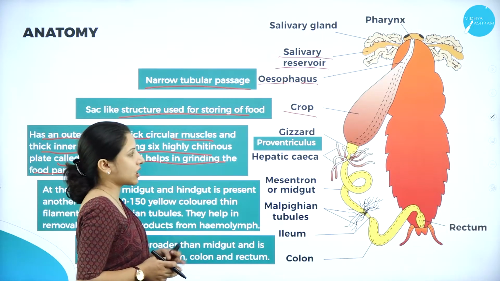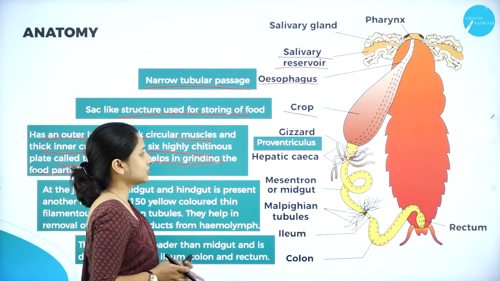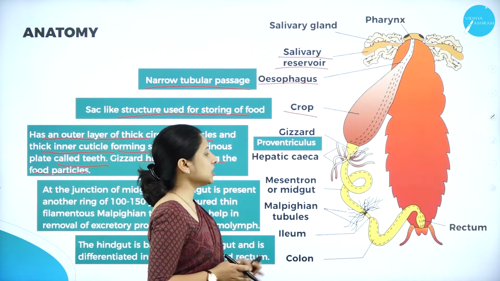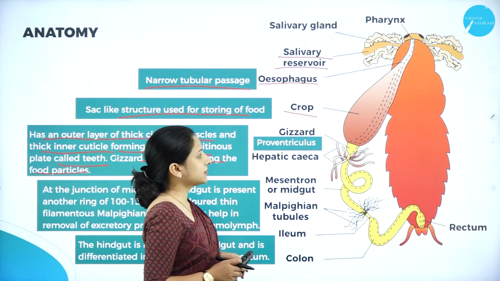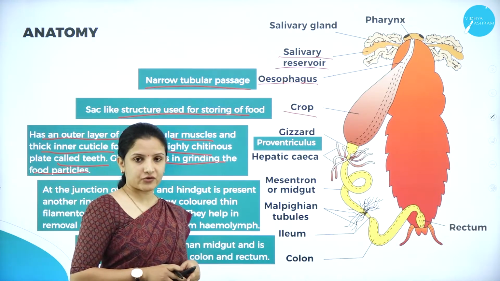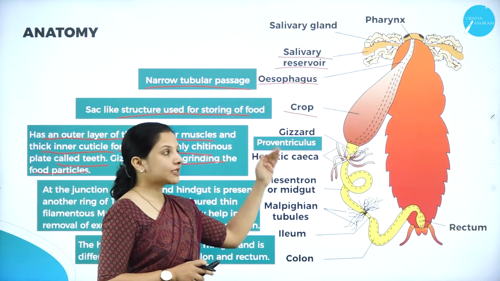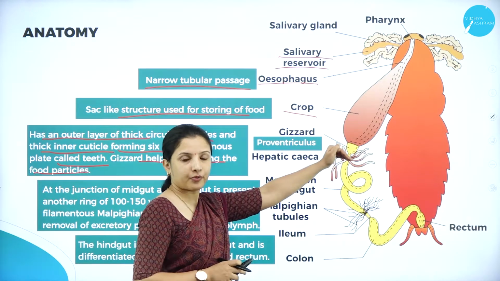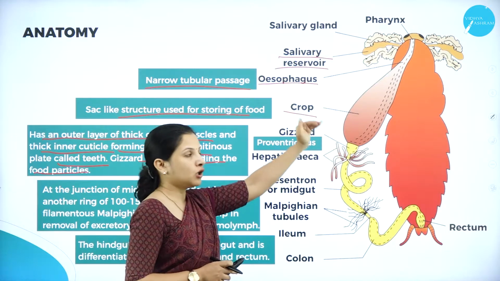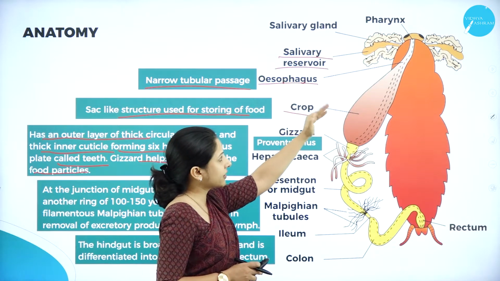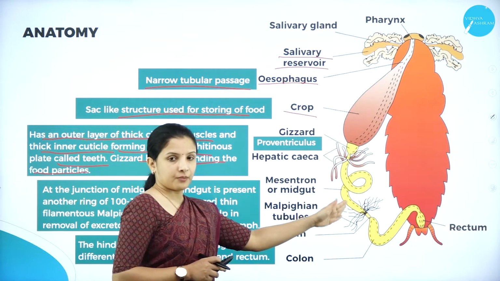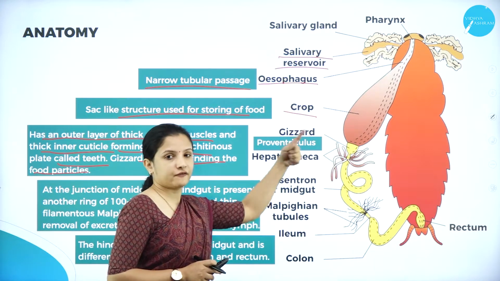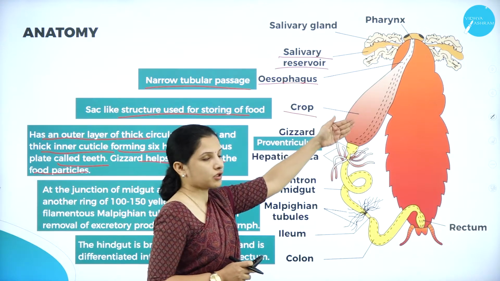And then next to the gizzard are the hepatic caecae, which are hair-like structures, and next to the hepatic caecae is the mesenteron or the mid-gut. Before that, the gizzard is also called the proventriculus. Why? Because the gizzard acts like a flap, or a barrier, wherein it will allow the passage of food particles from the crop to the mid-gut, but it will not carry the food particles back from the mid-gut to the crop.